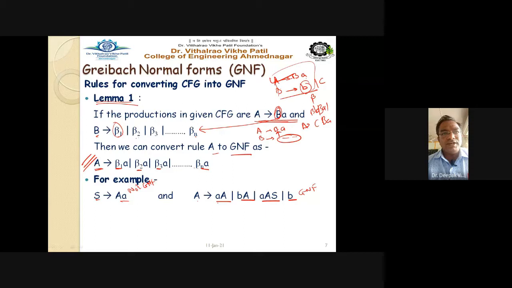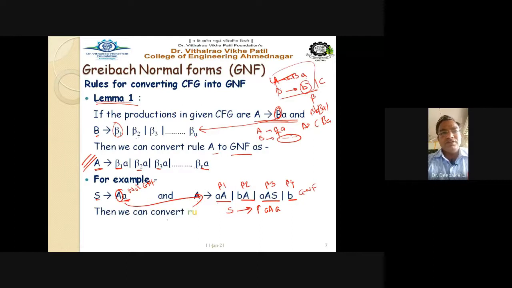So the rule says that A gives beta 1 A, beta 2 A. So what is the value of beta here? The value of beta 1 is this. This is nothing but your beta 1, this is your beta 2, this is your beta 3, and this is your beta 4. So for S, I have to write like this. Beta 1 means A, then A. So here, the A value is to be replaced by its entire production rules.